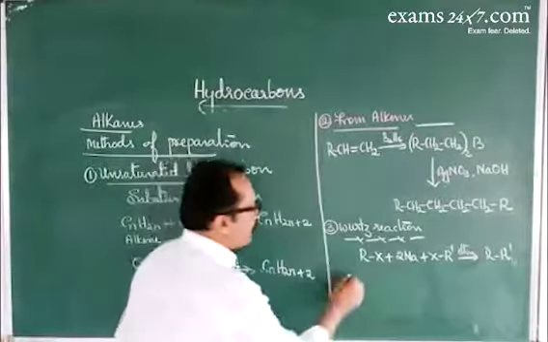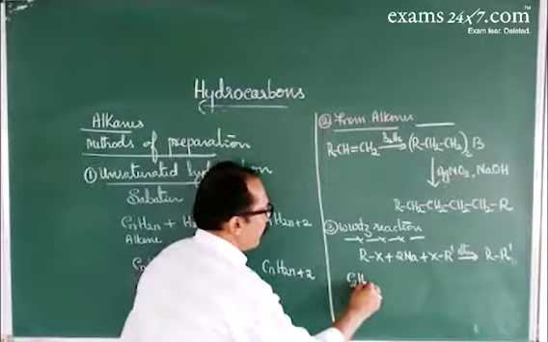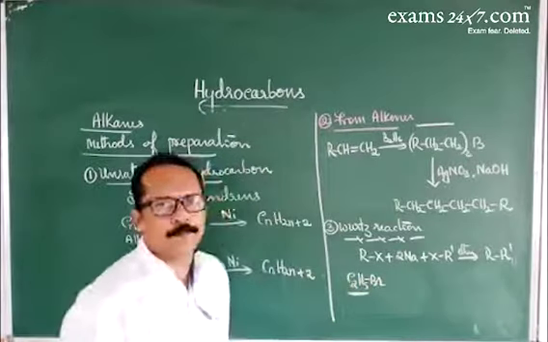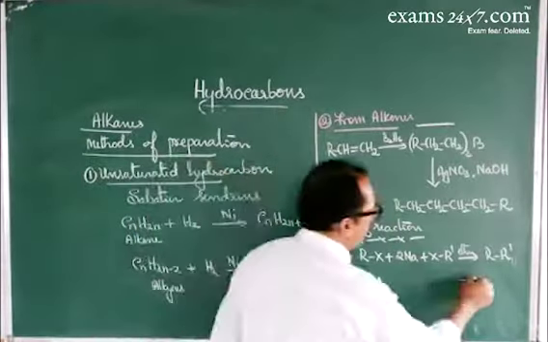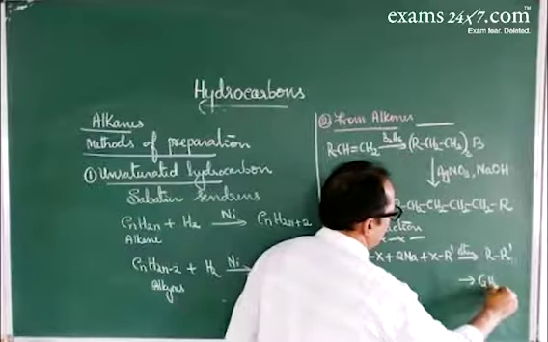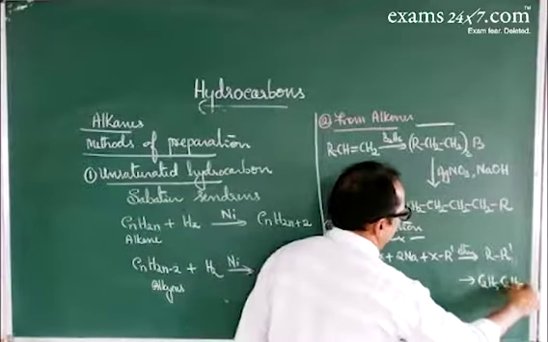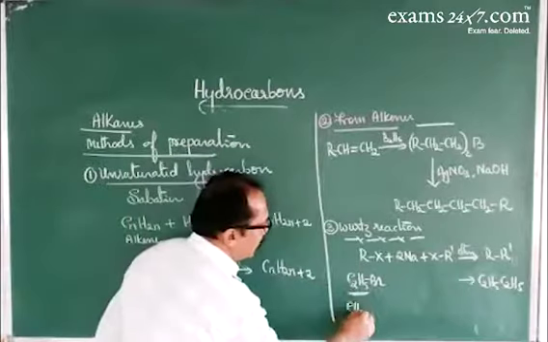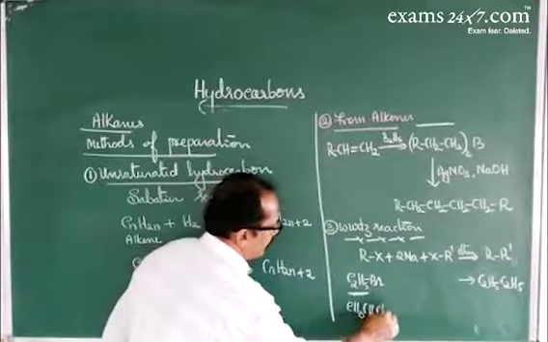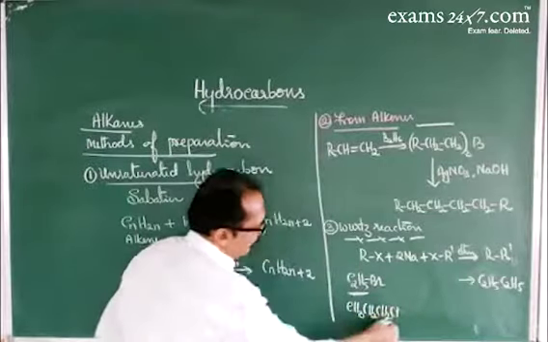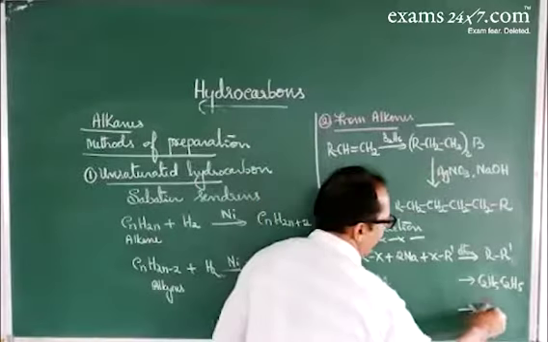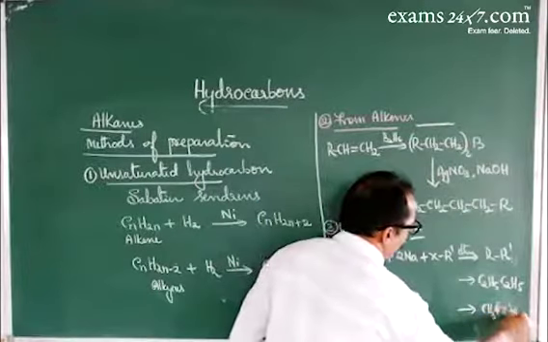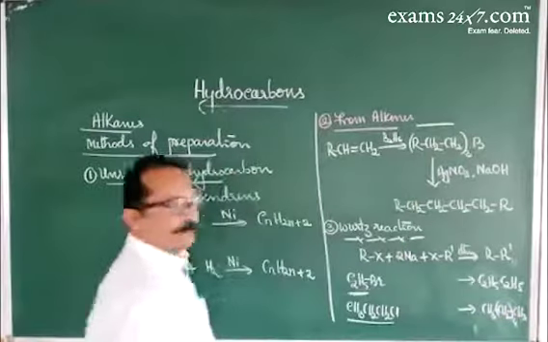So here, if we start with ethyl bromide, C2H5Br, only count this C2H5 group. The C2H5 group doubles, so this becomes C2H5, C2H5. Butane is formed. If we consider propyl chloride, CH3, CH2, CH2Cl, this group doubles and it gives hexane, CH3, CH2 four times, and CH3.